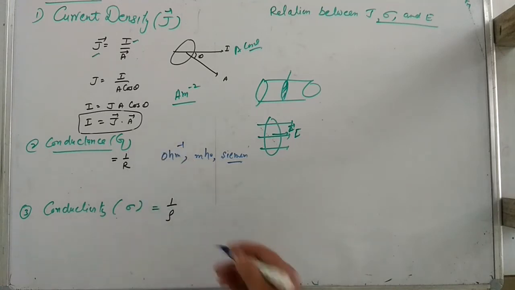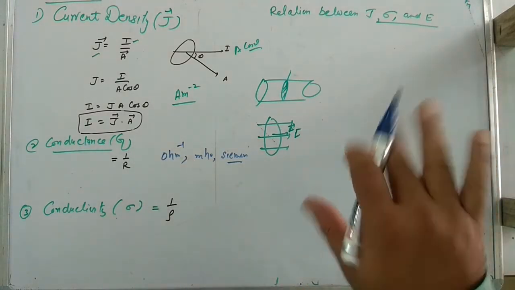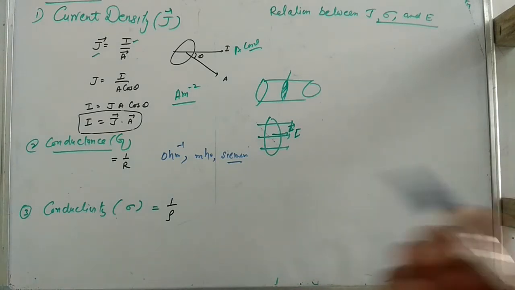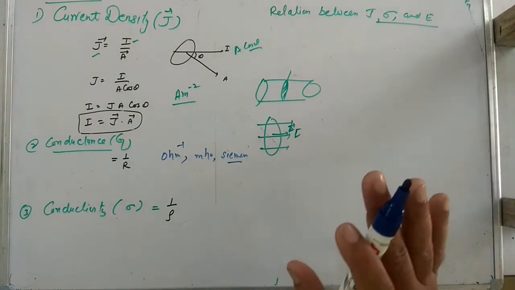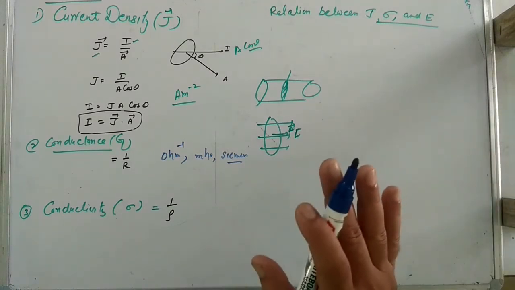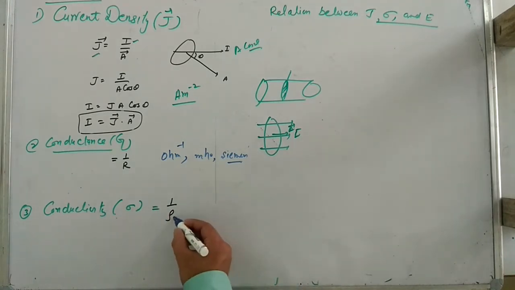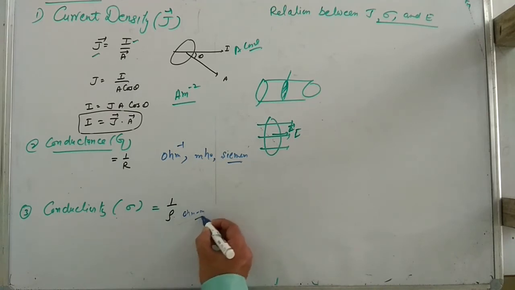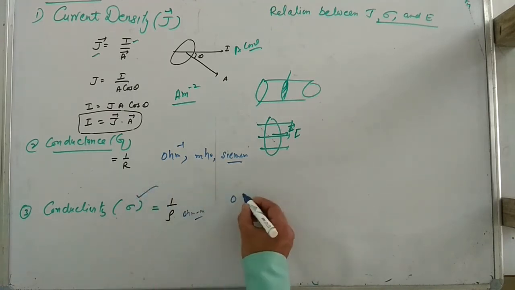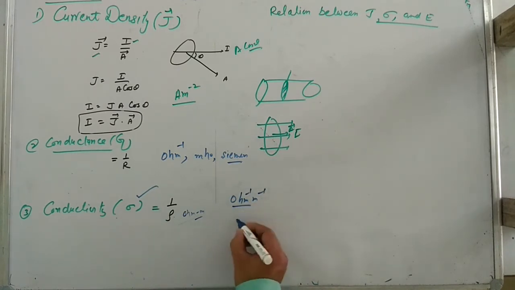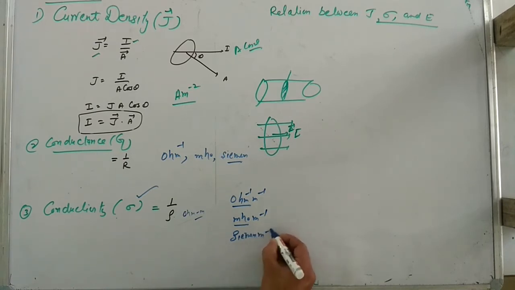This is resistance, its reciprocal is conductance, and resistivity's reciprocal is conductivity. You can see from the alphabet itself that they become rhyming words: resistance, conductance, resistivity, conductivity. So what is made from resistivity? Conductivity. Its unit, you know, is ohm meter for resistivity. So what does the unit of sigma become? Per ohm per meter. This per ohm can be written as mho, and mho can also be written as Siemens. So these are the units of sigma: per ohm per meter, mho per meter, or Siemens per meter.